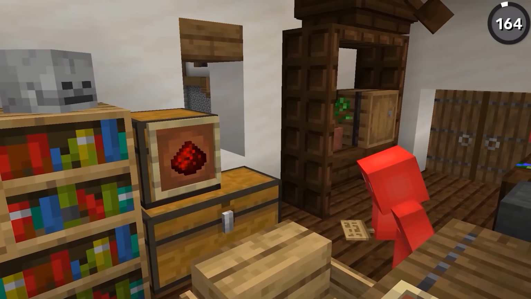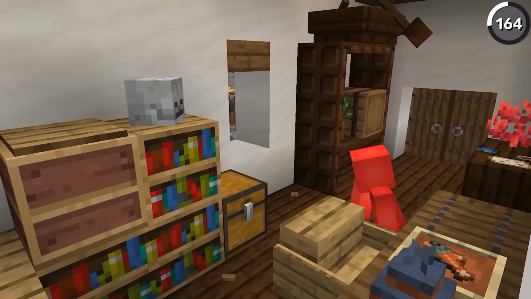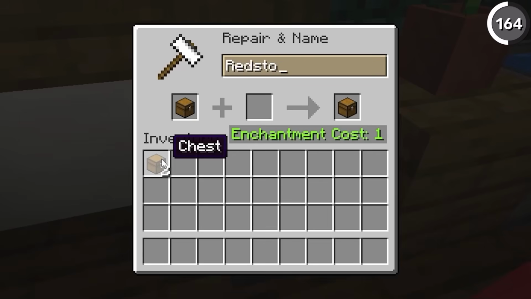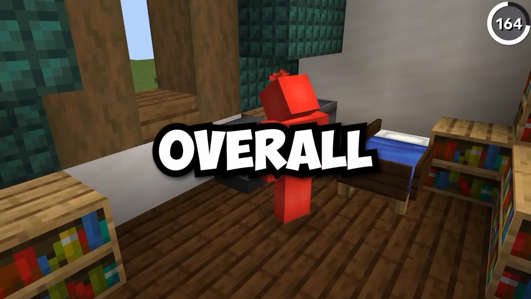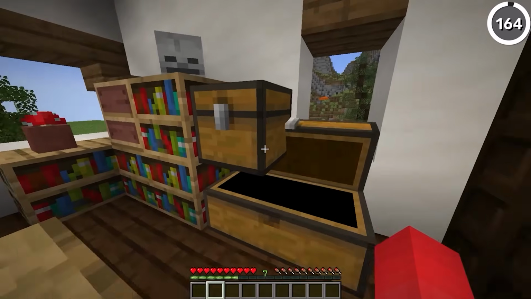If you don't have the extra materials to make a sign or an item frame, then it is possible to name your chest in this way, since any container item will retain their name in the UI screen if you were to name them in an anvil. And considering that you can name a whole stack of these at once, it could be pretty cheap overall. At the very least, it's just an easy way to sneak in a funny message for your friend and wonder if they'll ever notice it.